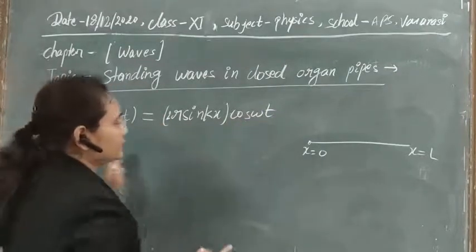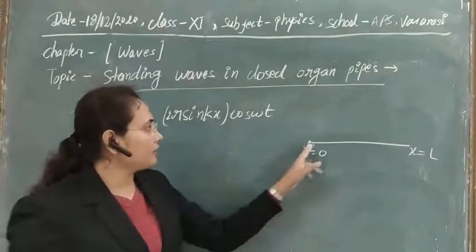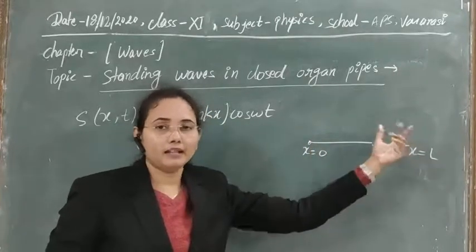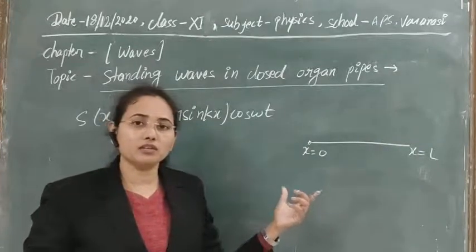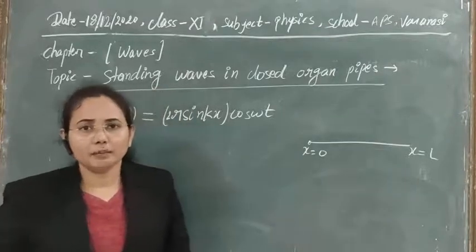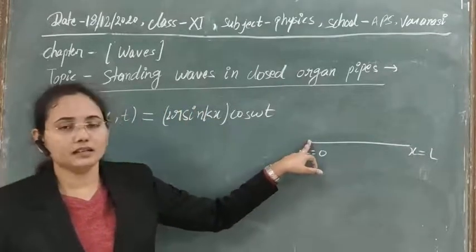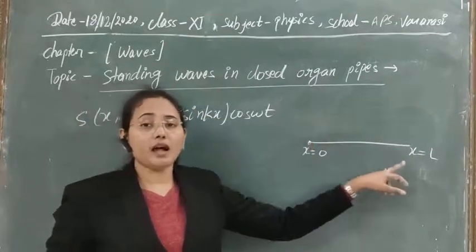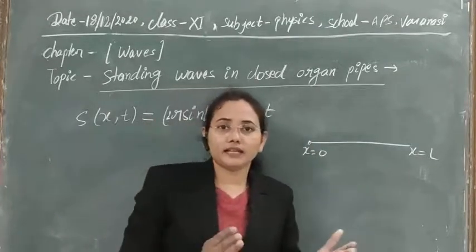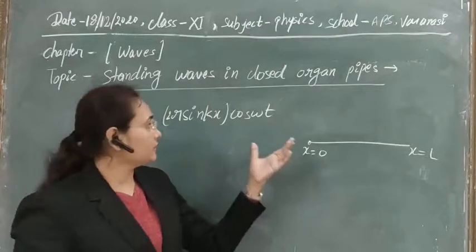I think, guys, the concept that we have already discussed for the stress string is clear to you. Suppose one wave is produced from here. For this wave you can write the displacement wave equation, y1 equals r sin(omega t plus kx), and whenever the wave comes back in this direction, there will be y2 equals r sin(omega t minus kx) with a minus sign. After that, if you take the superposition of the two waves, y1 plus y2, and solve, we will get this.